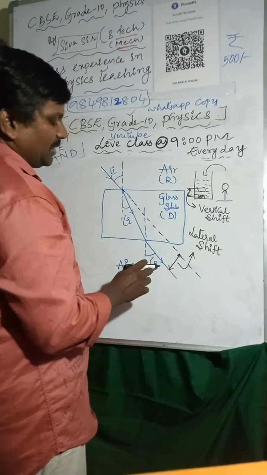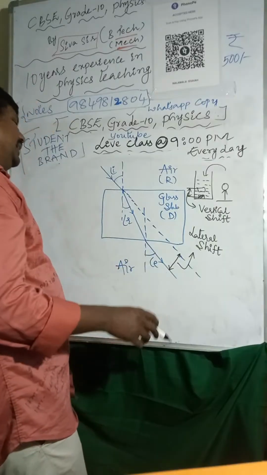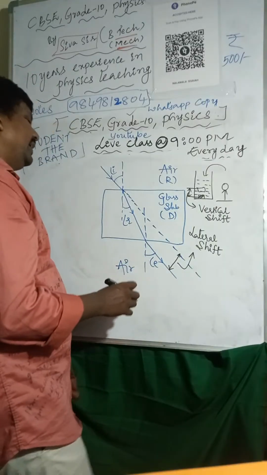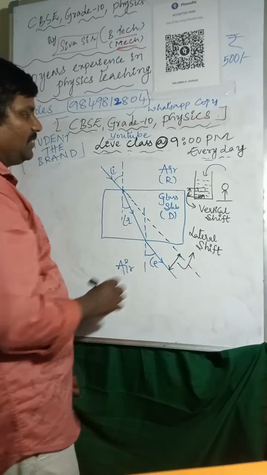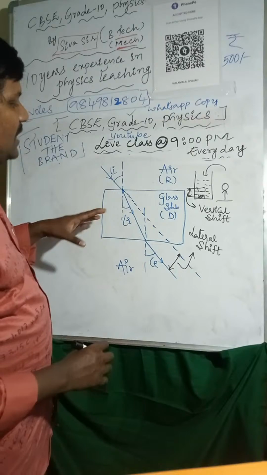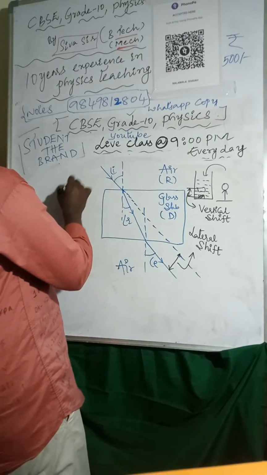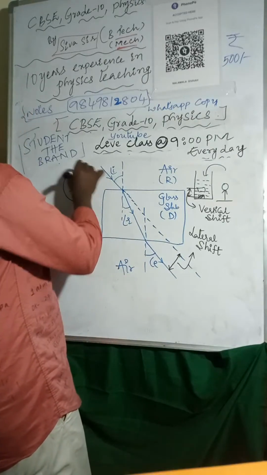And the distance between the emergent ray and the extended incident ray is called lateral shift. Angle of incidence, angle of refraction, angle of emergence. So this is about the glass slab. This question will come for 3 marks.